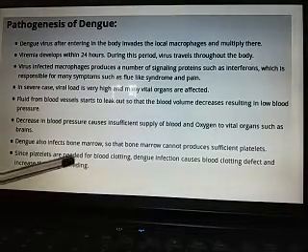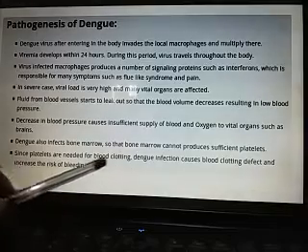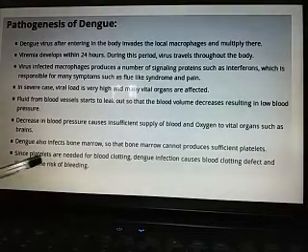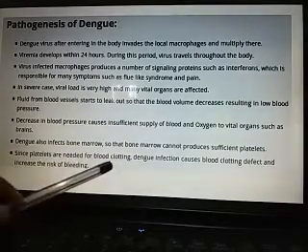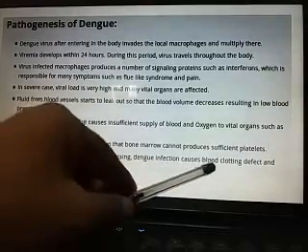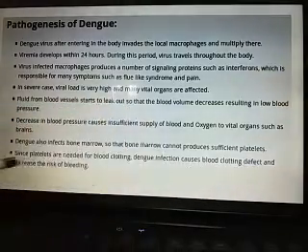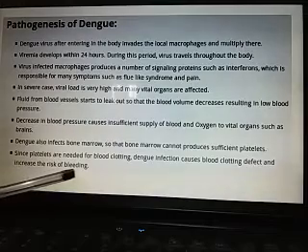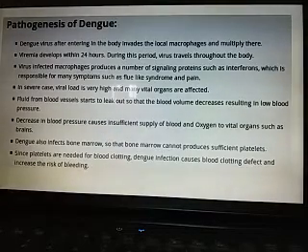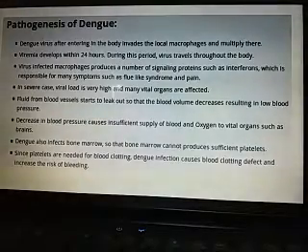Since platelets are needed for blood clotting, that is a very important part of blood clotting, dengue infection causes blood clotting defects and an increase in the risk of bleeding. Definitely platelet numbers are decreasing, so this type of problem will occur.